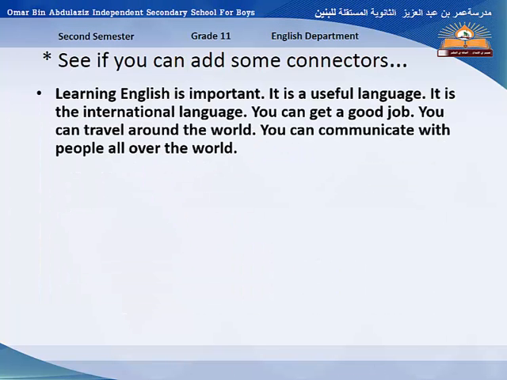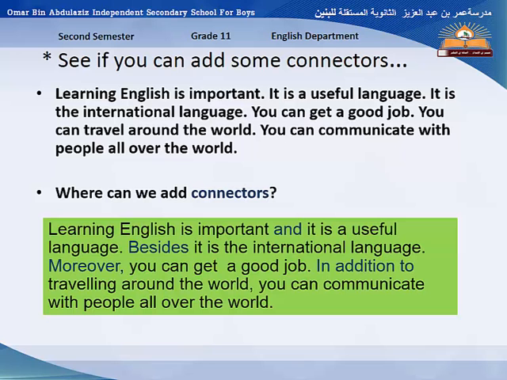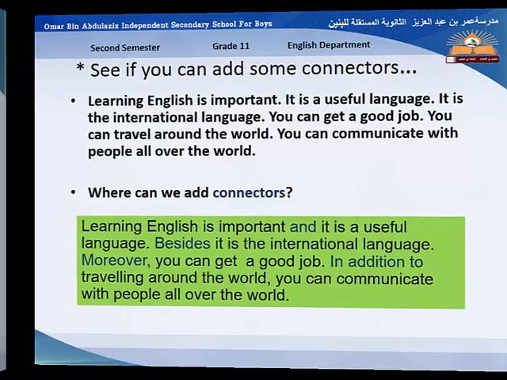Learning English is important. It is a useful language. It is the international language. You can get a job, a good job. You can travel around the world. You can communicate with people all over the world. We are talking about the advantages of learning English. So where can we add connectors? Like that. Learning English is important and it is a useful language. Besides, it is the international language. Moreover, you can get a good job. In addition to traveling around the world, you can communicate with people all over the world.